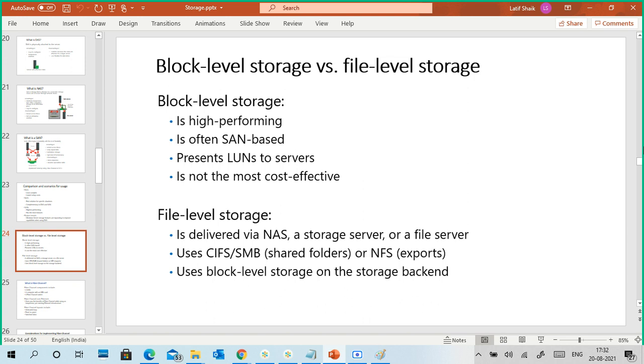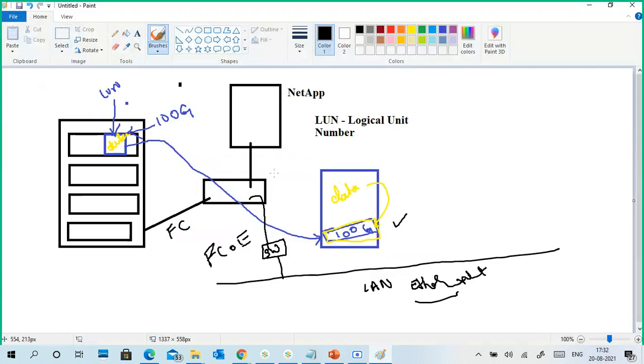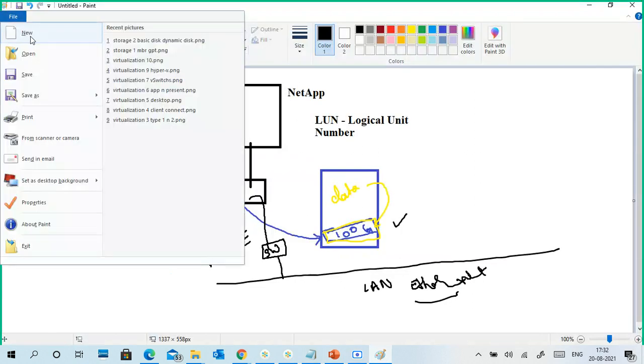File level storage is delivered via a NAS storage server or a file server. It uses CIFS, SMB shared folders or NFS exports. Block level storage on a storage backend is a different one. So we'll go to the diagram again. Same thing only, but I will rewrite it again.